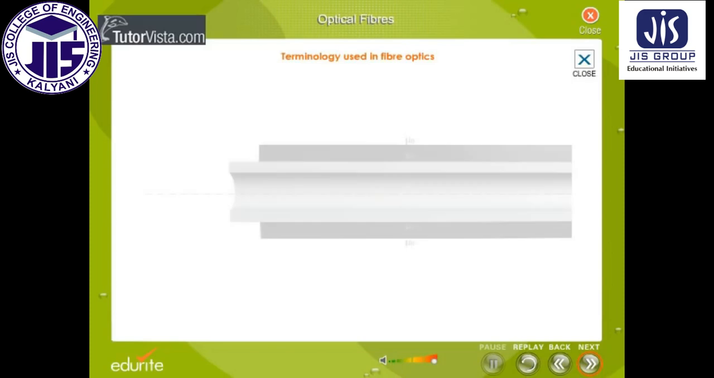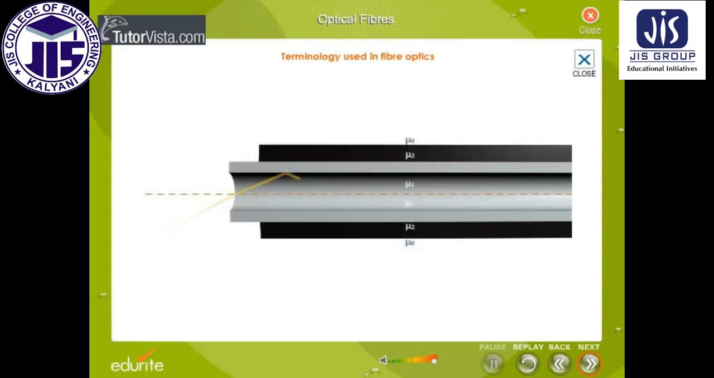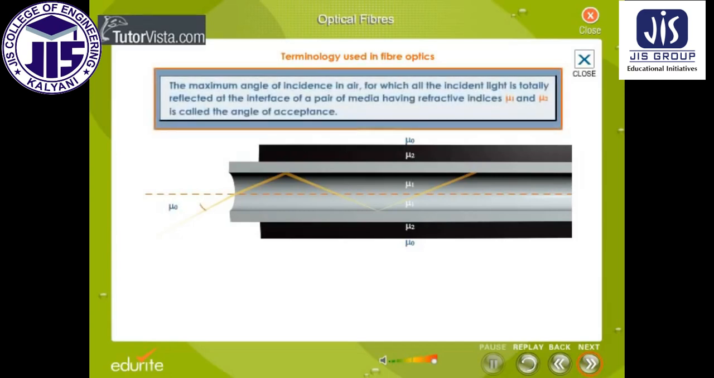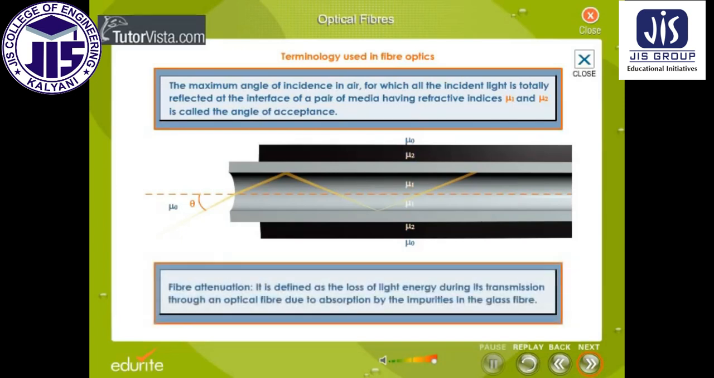Terminology used in fiber optics. Here you can see a ray of light traveling from air of a refractive index μ0 into an optic fiber. The maximum angle of incidence in air, for which all the incident light is totally reflected at the interface of a pair of media having refractive indices μ1 and μ2, is called the angle of acceptance. Fiber attenuation is defined as the loss of light energy during its transmission through an optical fiber due to absorption by the impurities in the glass fiber.